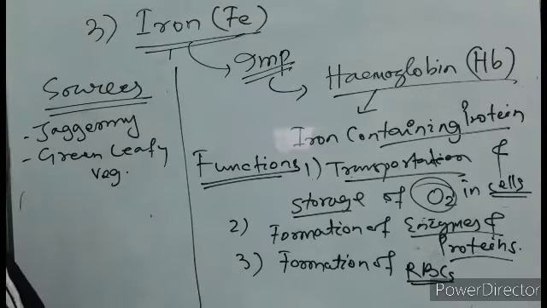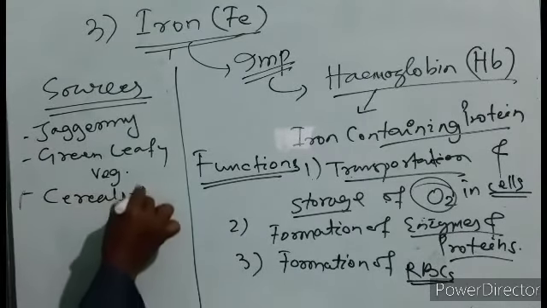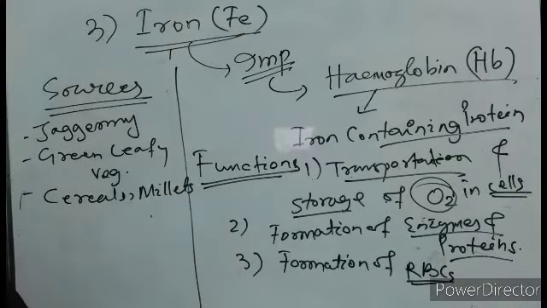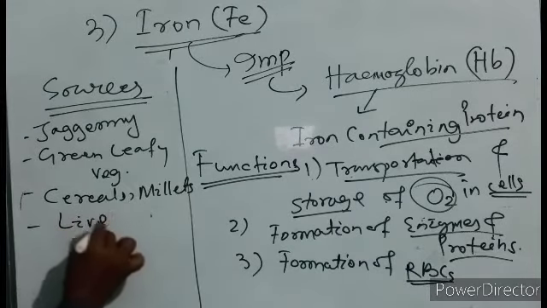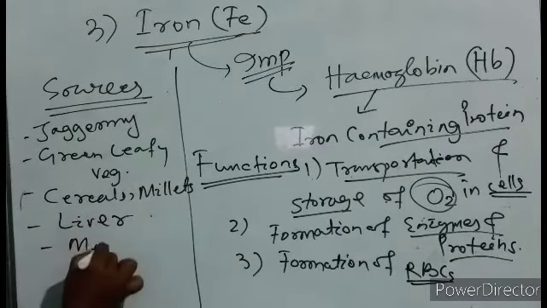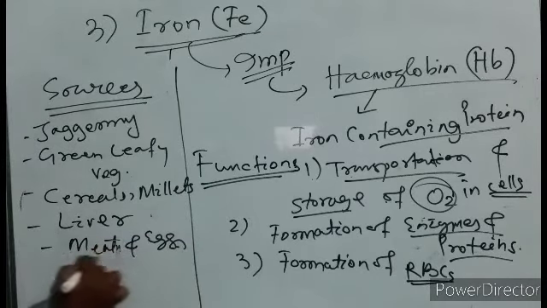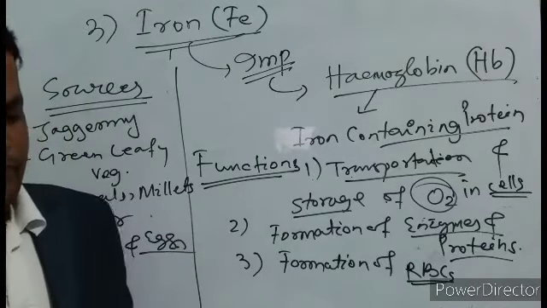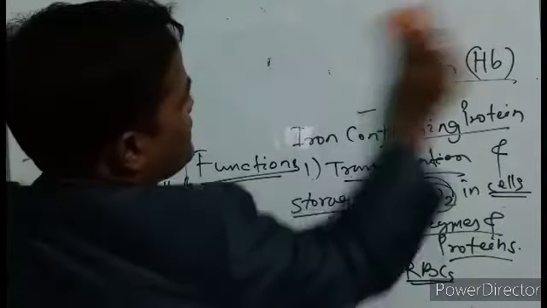Next are cereals and millets, and also liver, meat and eggs. So these are the important sources. Now let us see deficiency.